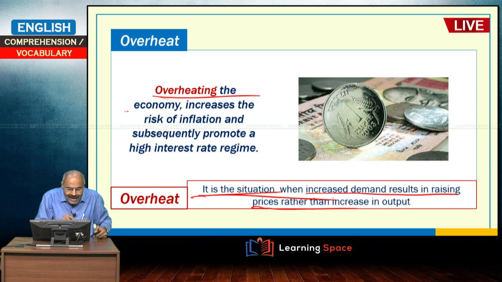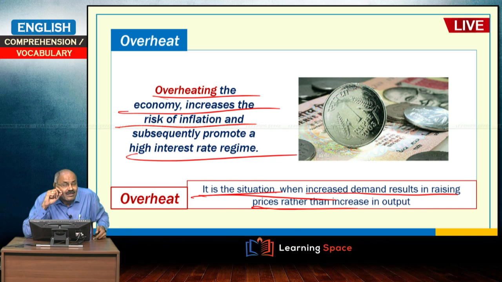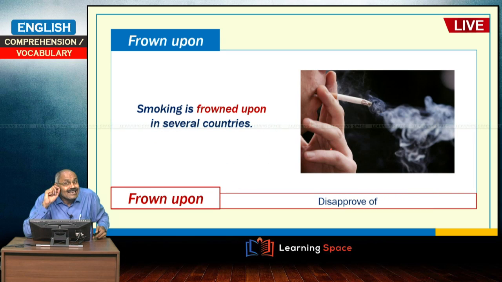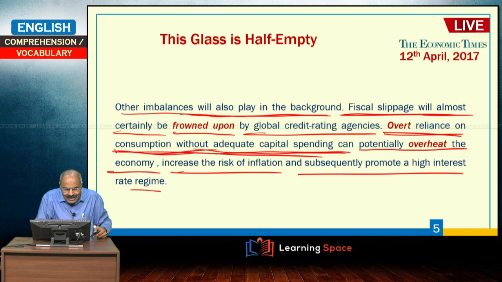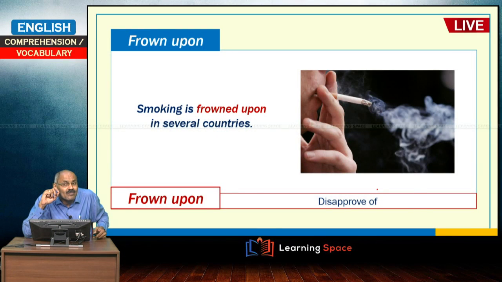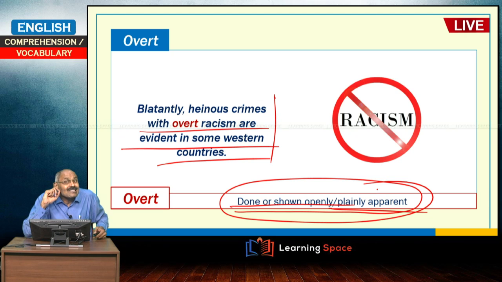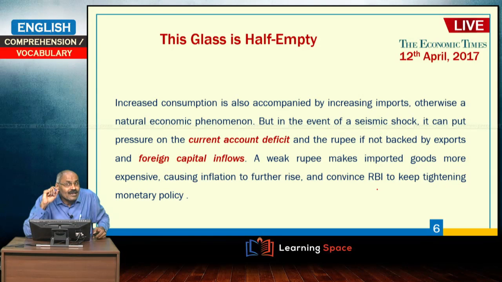So, overheating the economy increases the risk of inflation and subsequently promotes a high interest rate regime. So, here when we are dependent excessively on consumption for our GDP growth, it results in overheating the economy, increasing the risk of inflation and subsequently promoting a high interest rate regime. So, these are the difficult circumstances, the situations which every economy would like to avoid, right. So, overheating we learnt.